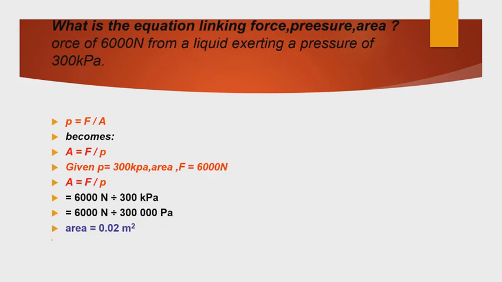What is the equation linking force, pressure, and area? Pressure equals force per area, so area equals force by pressure. Given that pressure equals 300 kilopascal and force is 600 newton. So 600 newton divided by 300 kilopascal is 0.02 meter square.